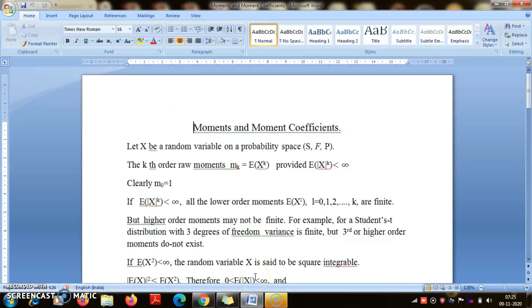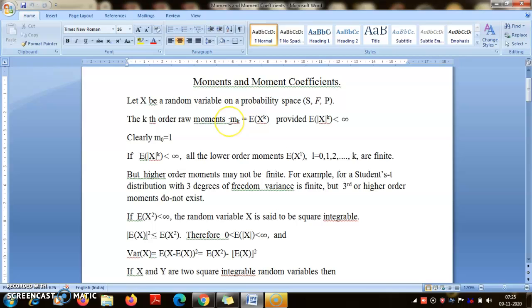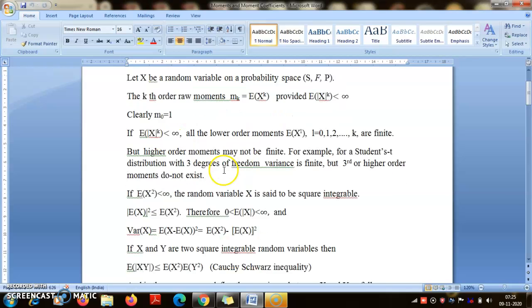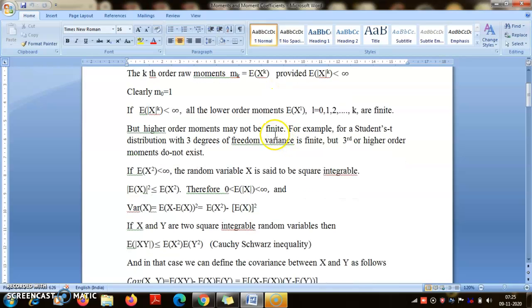Hello friends, today I will introduce some more important topics related to moments. You have all seen the definition of moments up till now. This is expectation of x to the power k, of course provided expectation is finite, otherwise it makes no sense. Now if I put k equal to 0, then obviously this is 1, and if I put k equal to 1, then m1 is expectation of x, which is the mean of the random variable.